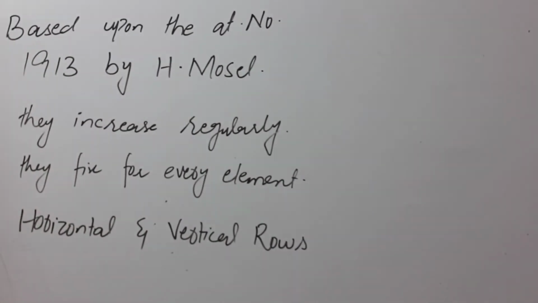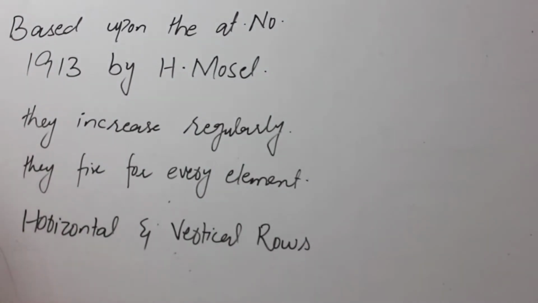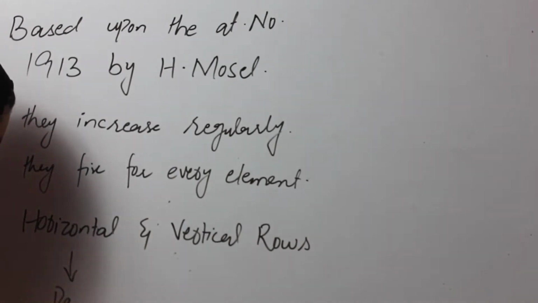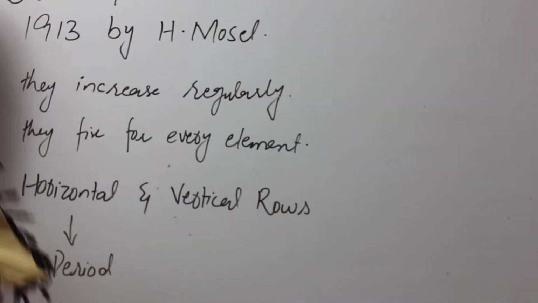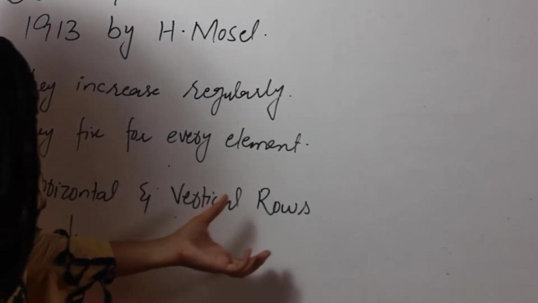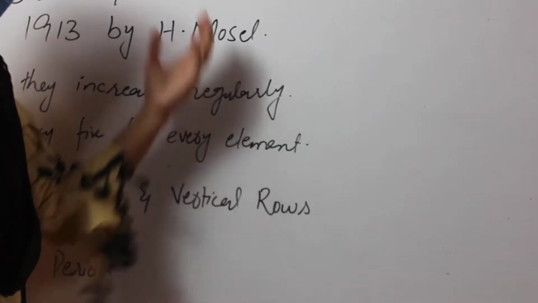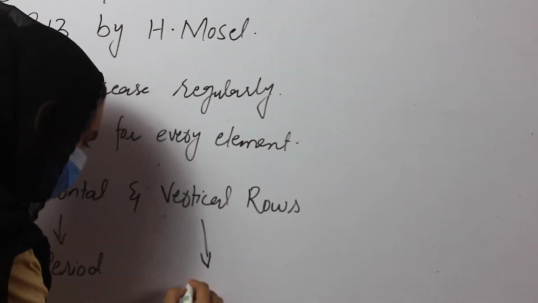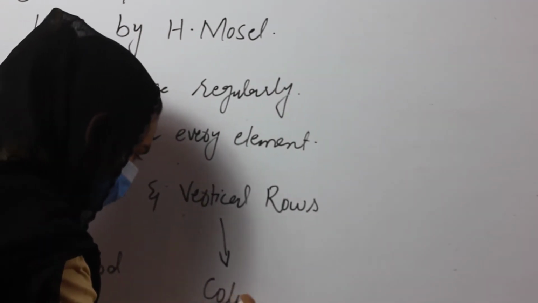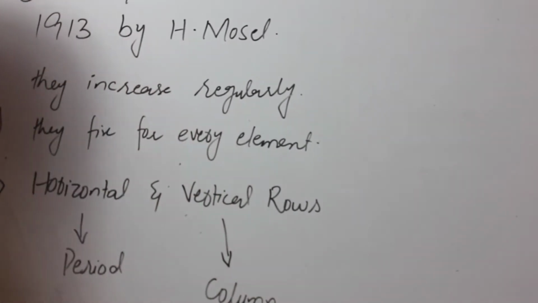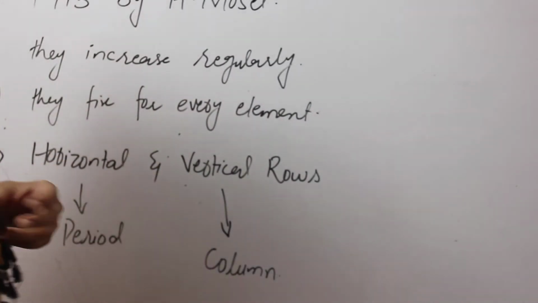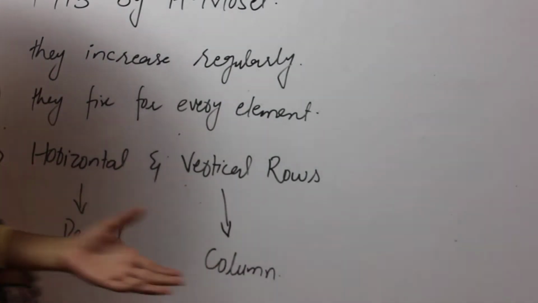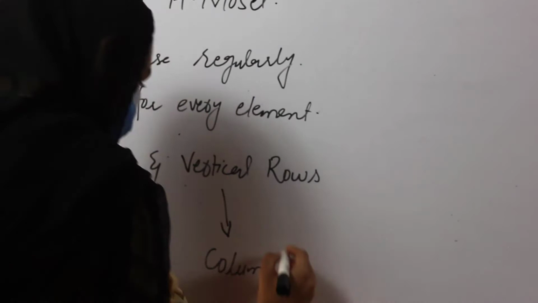The horizontal rows of the periodic table, which are based on the atomic number, are called periods, and the vertical rows are called columns. In Mendeleev's periodic table, there were also periods and columns or groups.